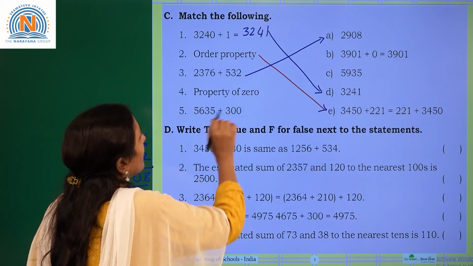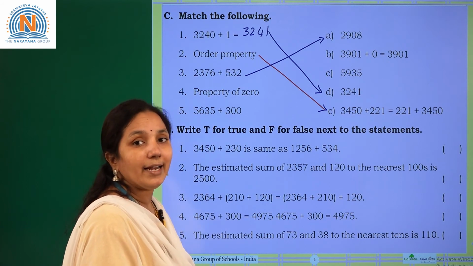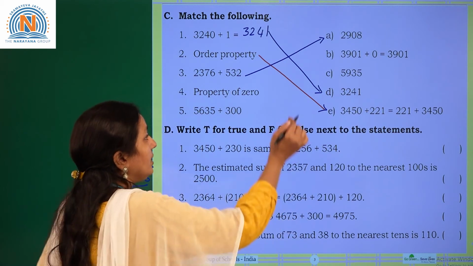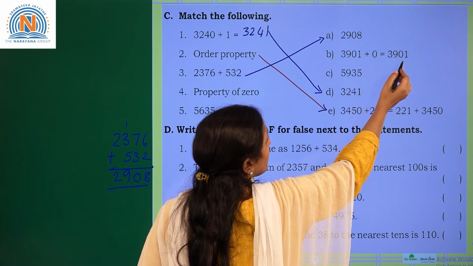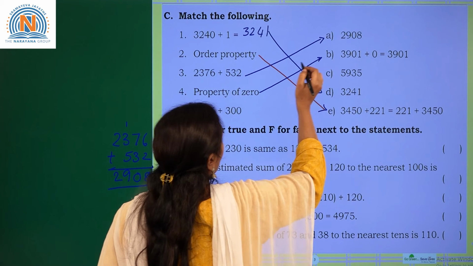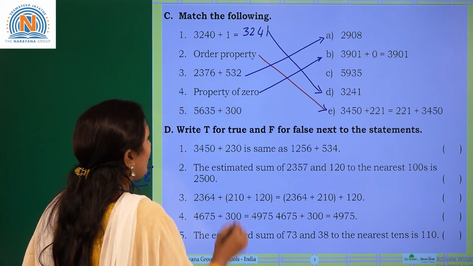Next one, property of 0. So property of 0 means when you add any number to 0, what did you get? The number itself. So here option B is 3901 plus 0 equal to 3901. So this belongs to property of 0. Now 5635 plus 300.